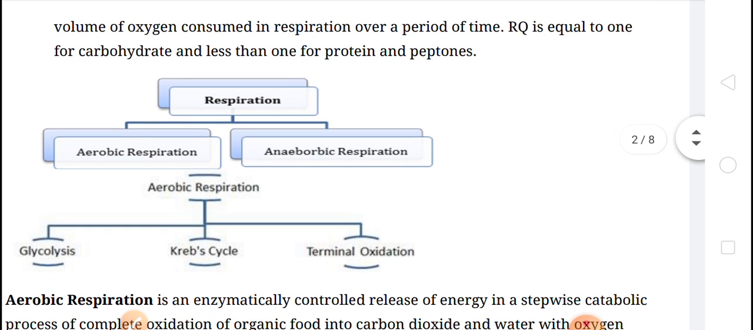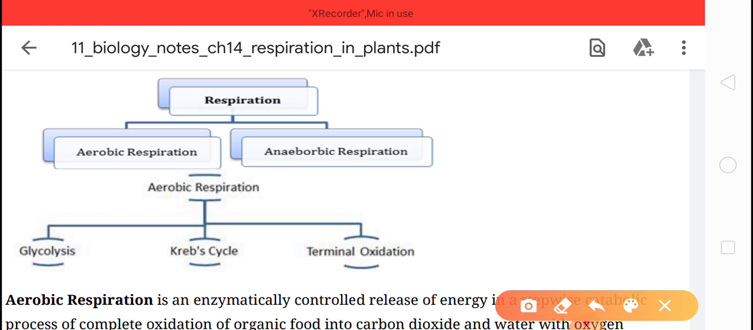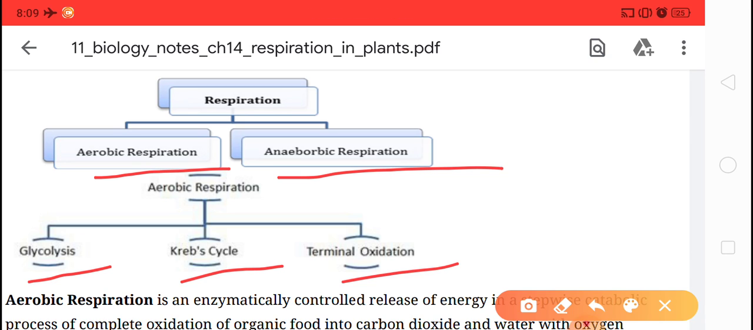Now next, types of respiration in plants. Respiration is of two types, aerobic and anaerobic. Aerobic respiration has three steps. First of all, glycolysis occurs, then the Krebs cycle, then terminal oxidation.